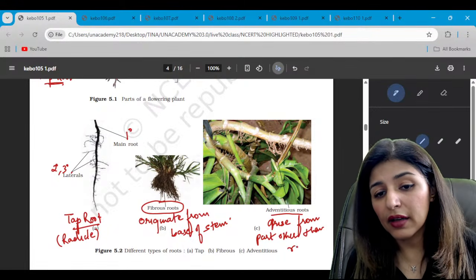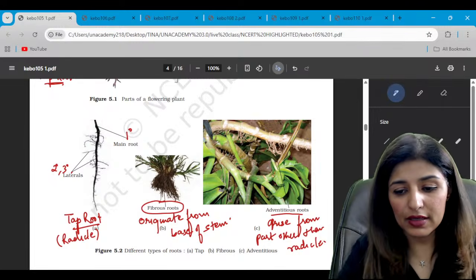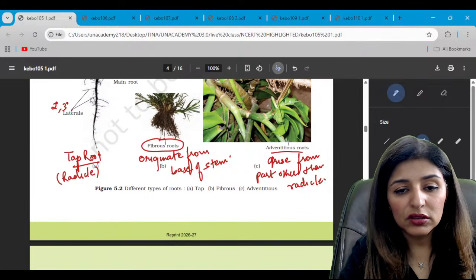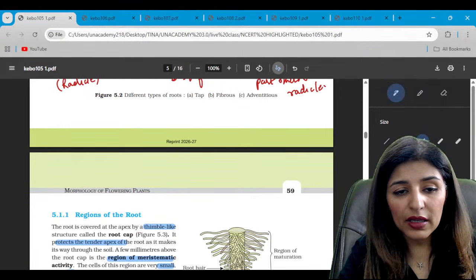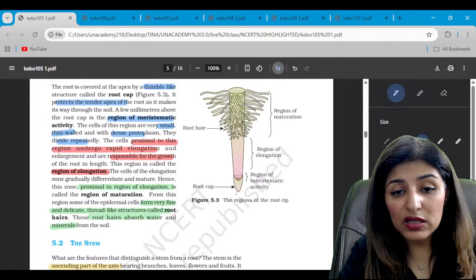Other than radicle, usually supportive in nature. Are we clear? Yes. Moving on. So the next diagram is that of regions of the root, guys. Figure 5.3. Regions of the root.